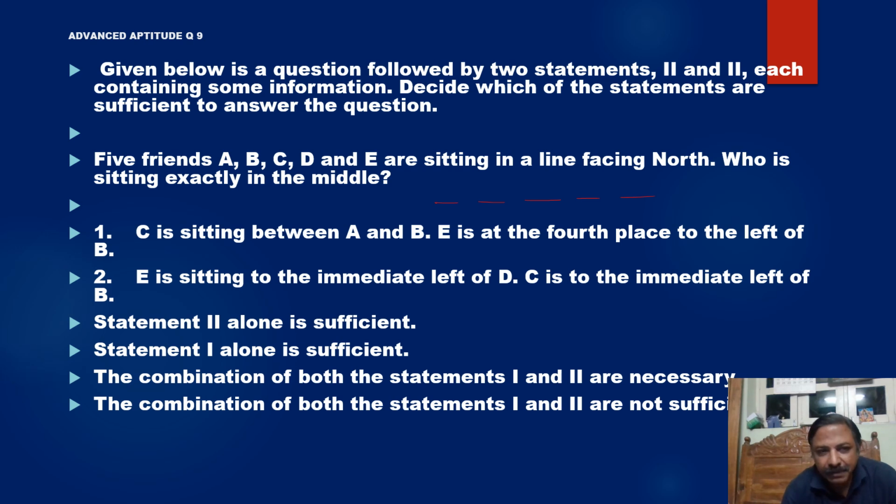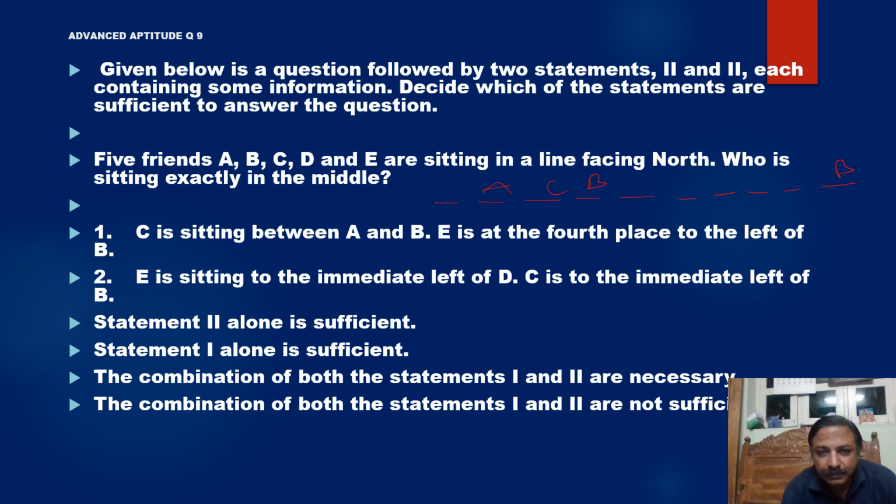To answer this question, statement 1: C is between A and B. Suppose A and B are at the ends, then C is in the middle. E is fourth place to the left of B. 1, 2, 3. So I'm going to make another one.